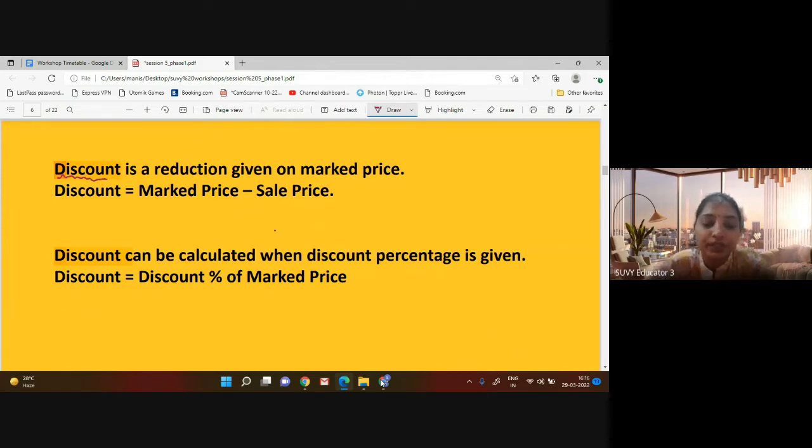So discount is a reduction given on market price. So, dear students, just have a look. What is discount? Market price minus sale price, right? What is written on the thing is the market price, and then there is the sale price. When we subtract, that is the discount. And discount percentage means discount out of the market price.